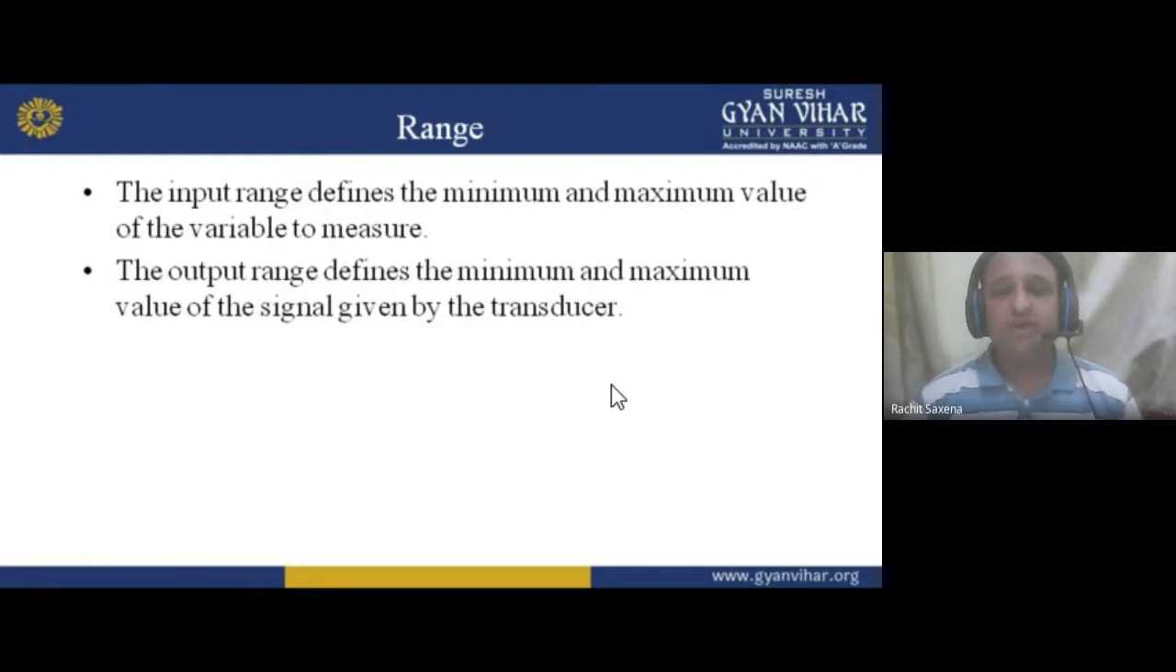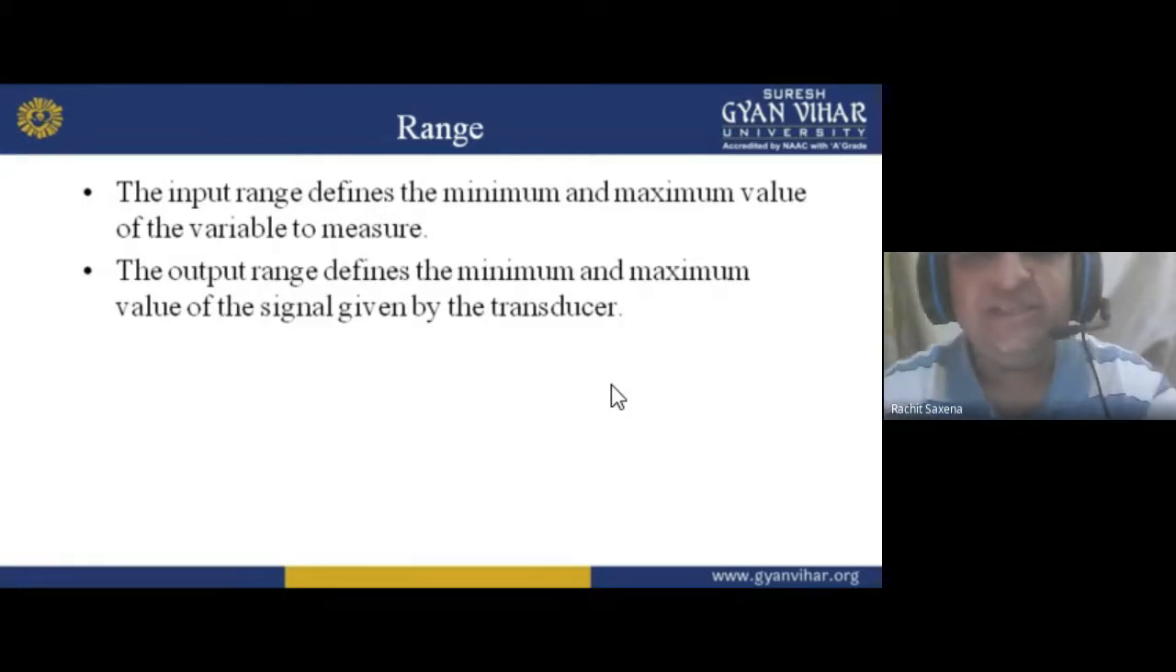We want to transfer something from one part to another, to convert one form to another form. So if I want to convert one form to another form, what happens? It means I am converting, we can say, pressure to electrical power, temperature to electrical power, displacement to electrical power, force to electrical power. So these all come under transducer.